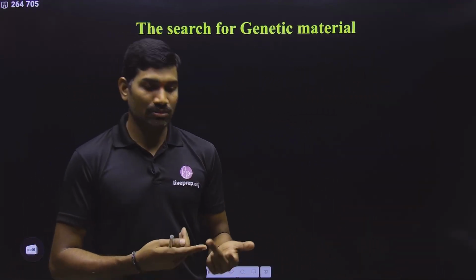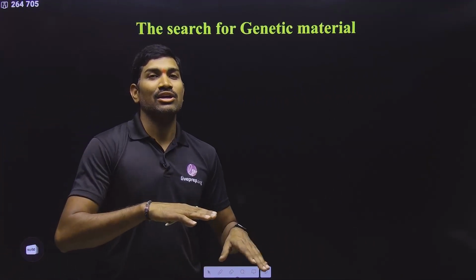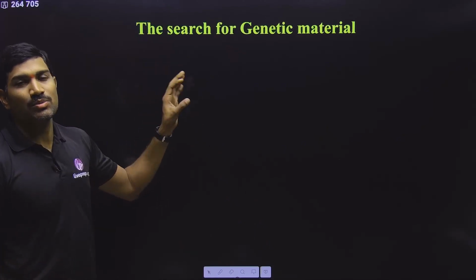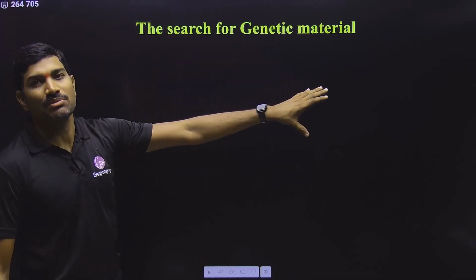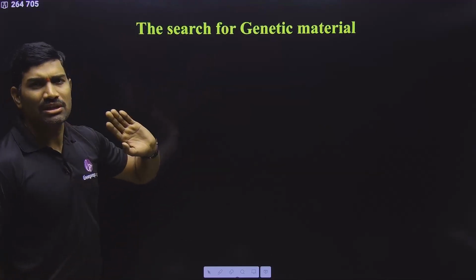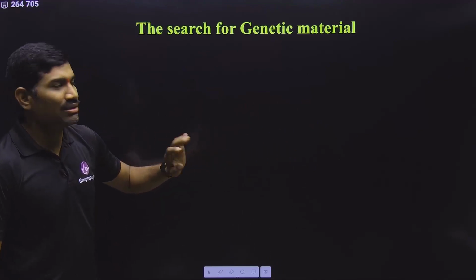Now after this, in the NCERT they have directly gone to Chargaff's rules, Wilkins and Franklin's contribution and then the Watson-Crick model, but I am going through the timeline. So, these experiments were done later on. Before this, there are some experiments on the search for genetic material. So, first we will complete all these 3 experiments, then we will go on to the Watson-Crick model and all. Clear? The experiments are very simple. I will quickly try to complete these so that we can proceed further.